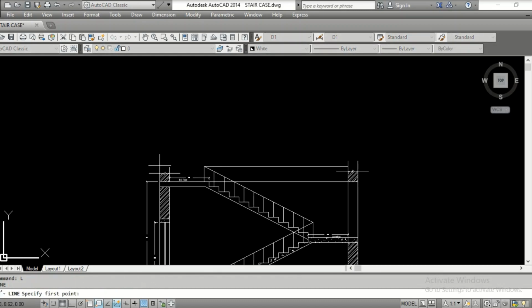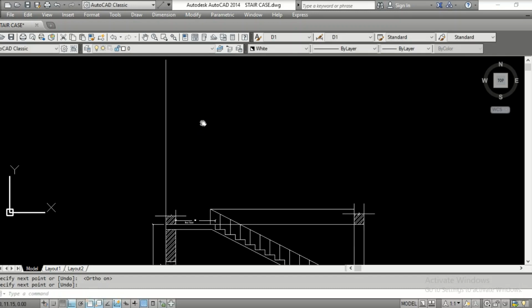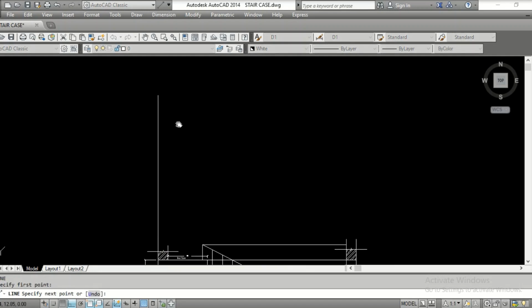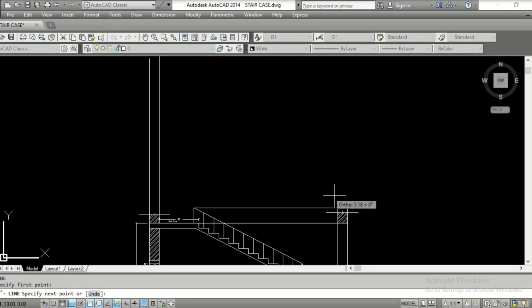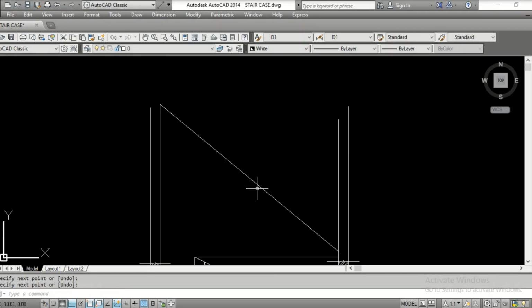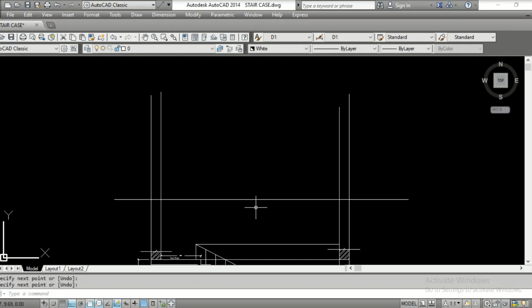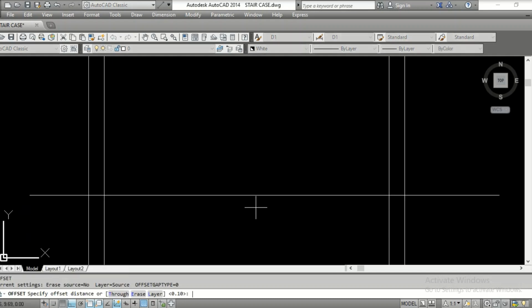Extend these lines here. Okay, it should be on. Usually the plan is drawn first and then we go for the section. But here we are doing the opposite. We are first creating the section and then going for the plan. That is how it's done in designing a staircase. Offset point.